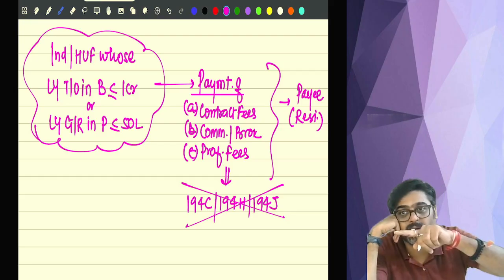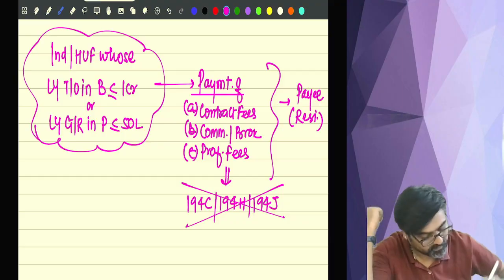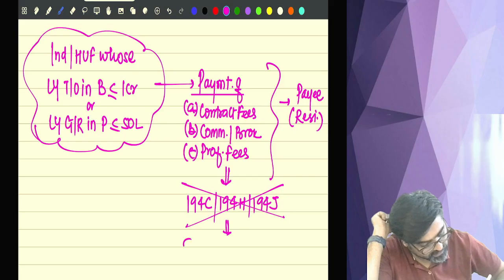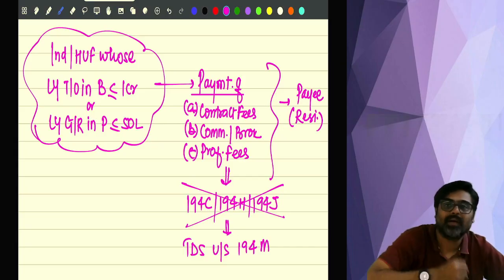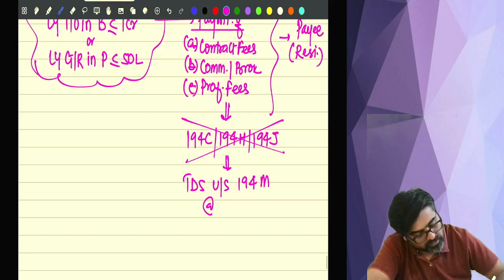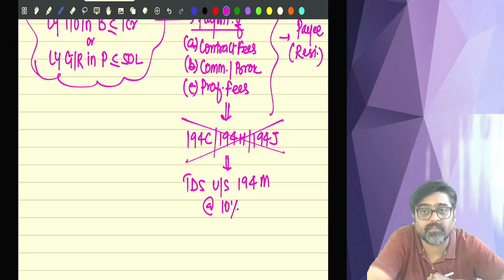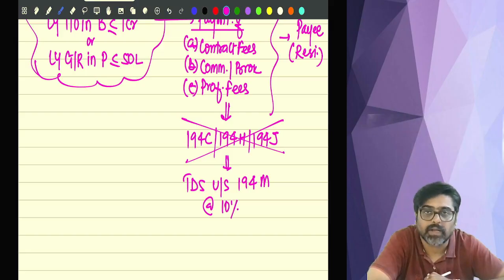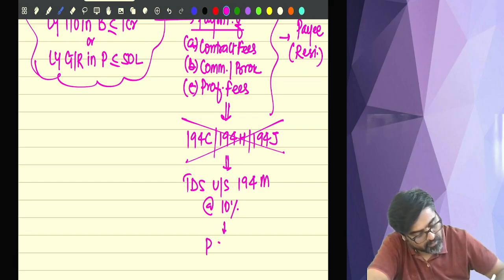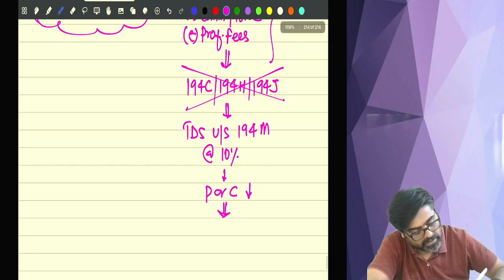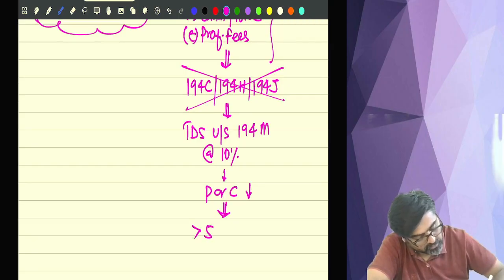But this payer is making these payments. Then the TDS will come under section 194M. What is the rate of TDS? If I am not wrong, it is 10%. 10% TDS is there, and that TDS will be deducted at the time of payment or credit, whichever happens earlier, and threshold limit is